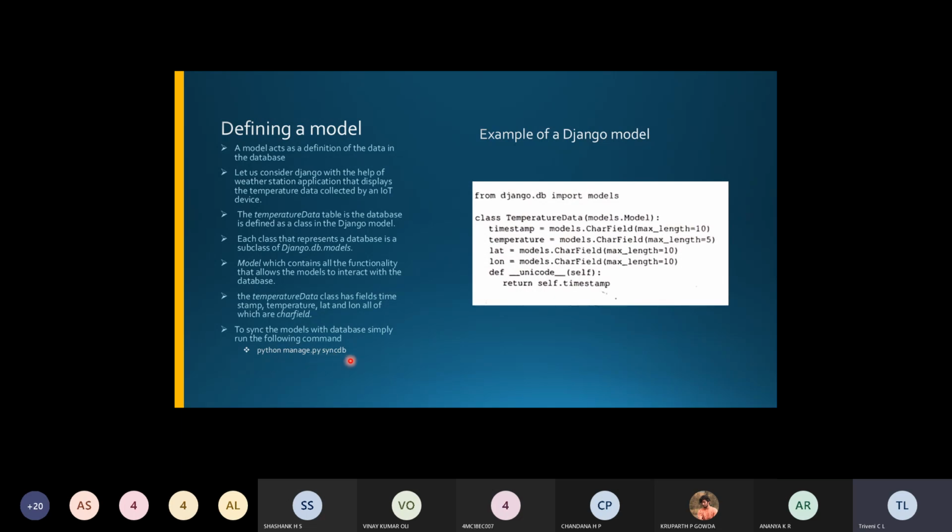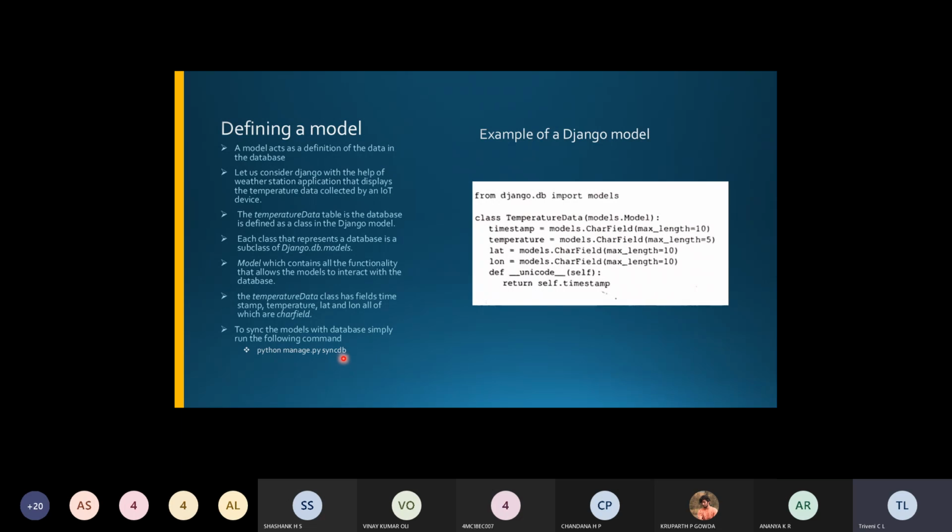If you run this command, then automatically you can sync the models with the database itself, and you can execute that here, right? So it will also create tables when you use this syncdb command. You can see this syncdb command here.